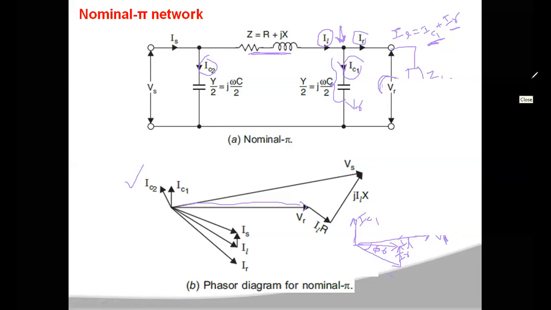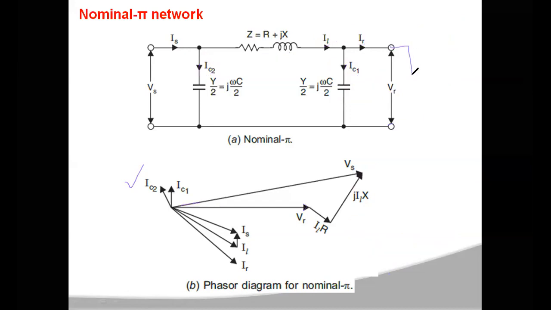Someone is asking the question: we have the capacitor at the receiving end, so why is it lagging? You see here, all loads are generally inductive in nature, so the voltage across this load is considered with an inductive load. We are not considering the capacitor here. The voltage across the load is VR, which is the reference value, and the current flowing through this load will be IR.